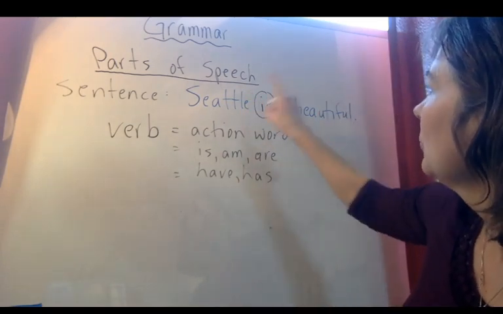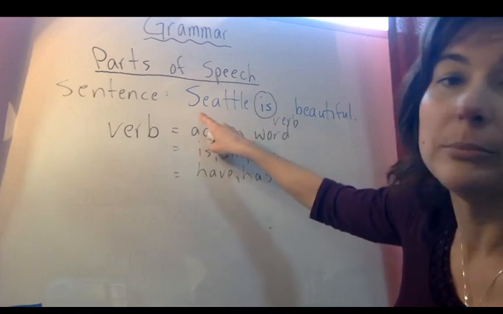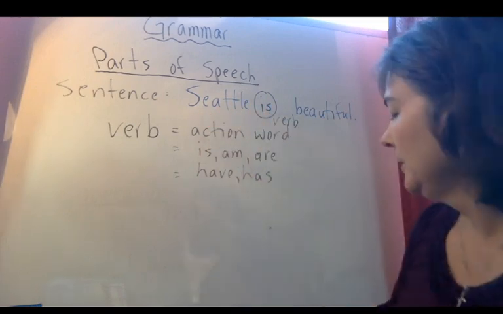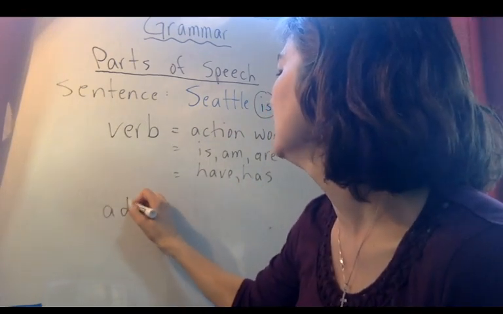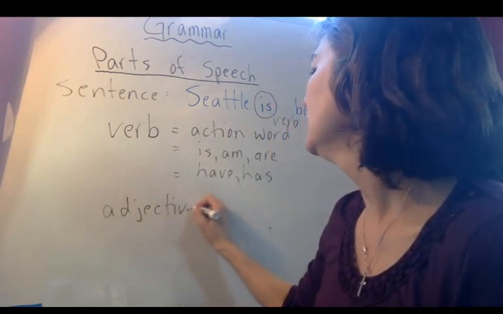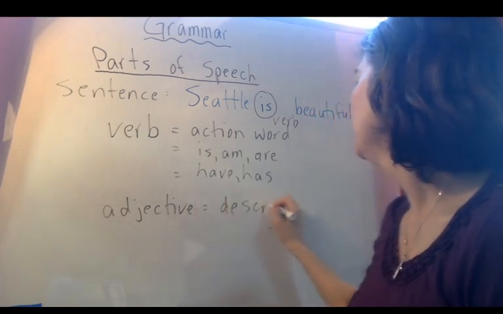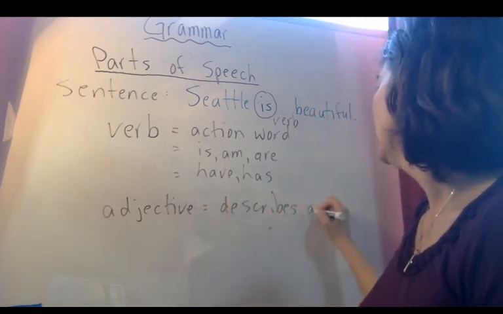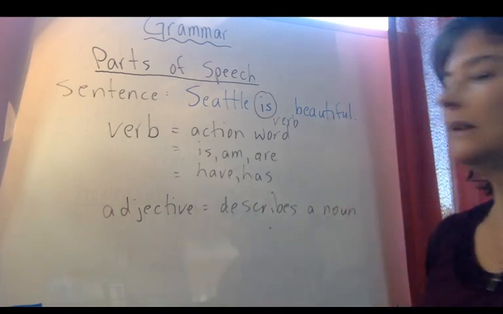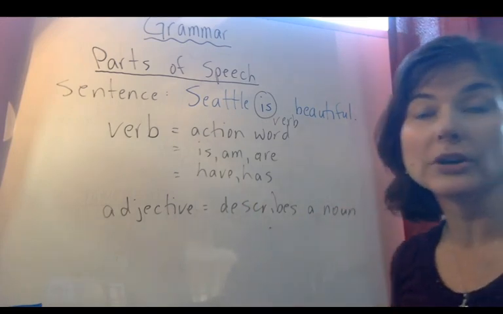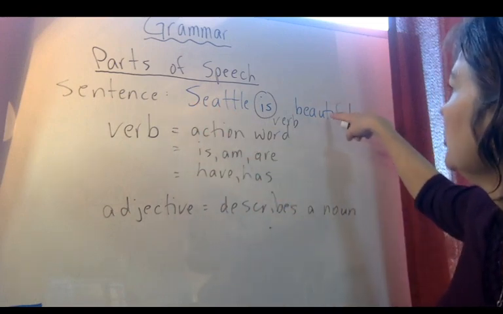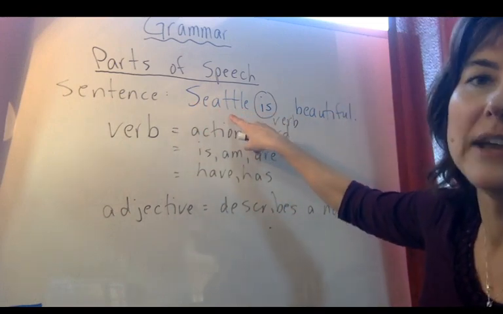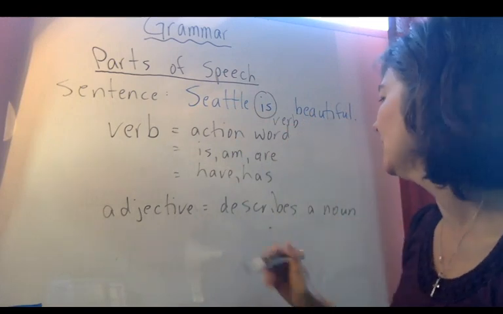Seattle is beautiful, so we have our noun, which is a place, Seattle. We have our verb. The next part of speech is an adjective. An adjective describes a noun. Okay, it gives us more information about the noun. In this case, beautiful is talking about the noun Seattle. So beautiful is the adjective.